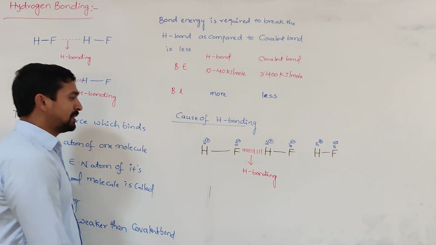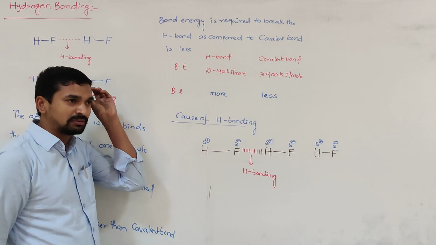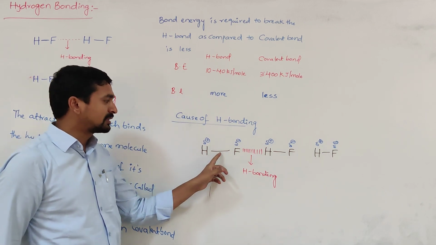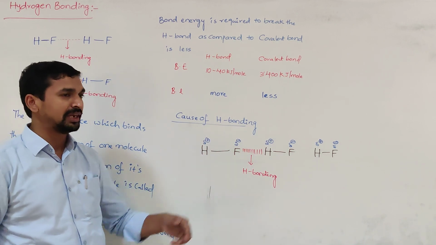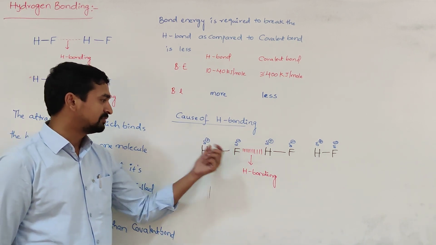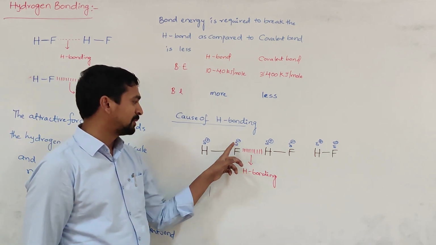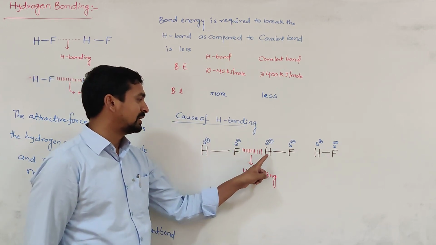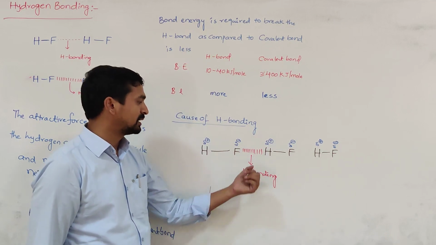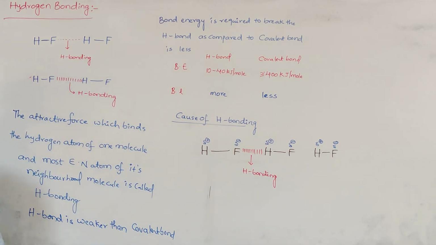So simply, because of the electronegativity difference between the two bonded atoms, hydrogen and the other most electronegative atom, the electron displacement takes place toward the most electronegative atom. As a result, slightly positive and negative charges are developed at both ends of this molecule. So the electrostatic force of attraction is developed between the negative charge on the fluorine atom and the positive charge on the hydrogen atom. That results in the attraction, and that attraction force we call hydrogen bonding. Like that, hydrogen bonding is formed.